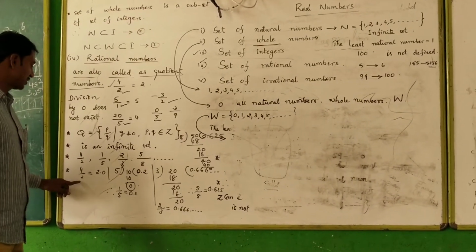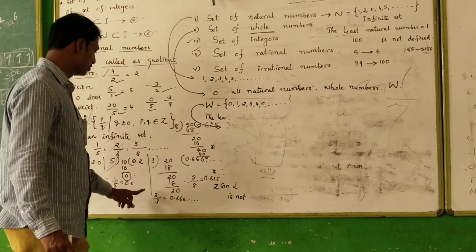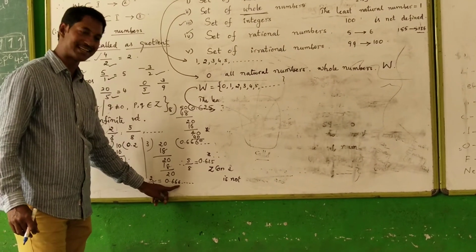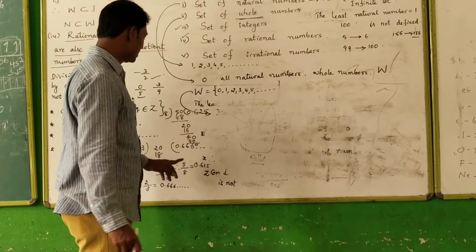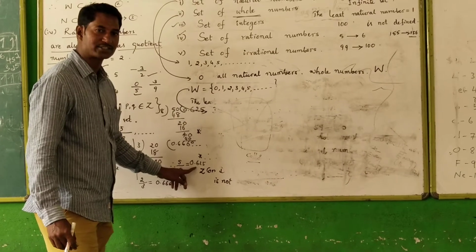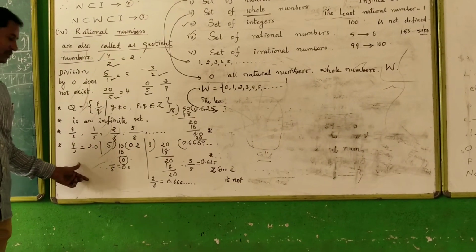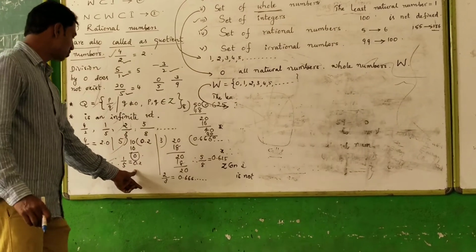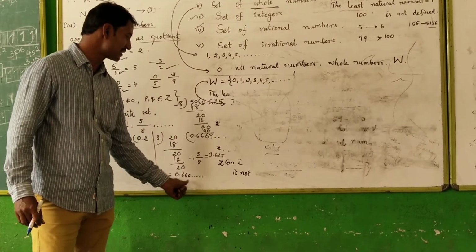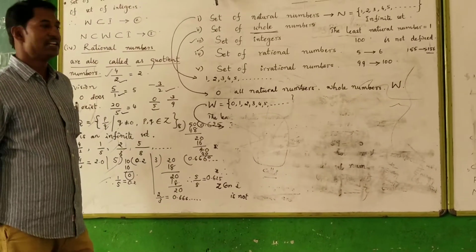The value of 4 by 2 is 2.0. 1 by 5 is 0.2. 2 by 3 is 0.666 and so on. The value of 5 by 8 is 0.625. Here 4 by 2 is a rational number. 0.2 is a rational number. 0.6666 and so on is a rational number. 0.625 is a rational number.